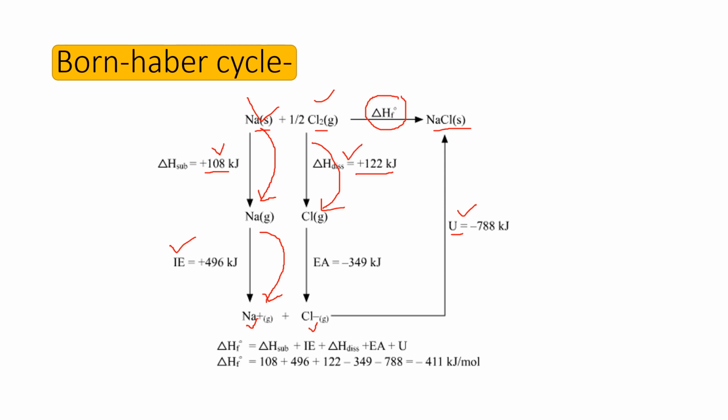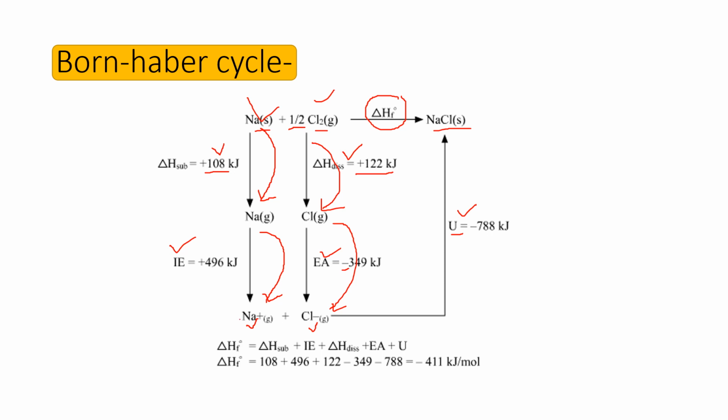Here half of the dissociation energy is required because half a mole of chlorine gas is present. Then Cl gas converts to Cl minus, and in this process energy is released, so the negative sign is there. This energy is called electron gain enthalpy, I mean electron affinity.